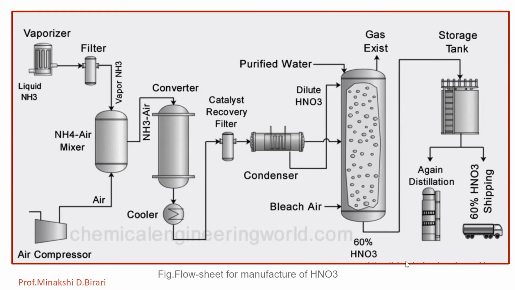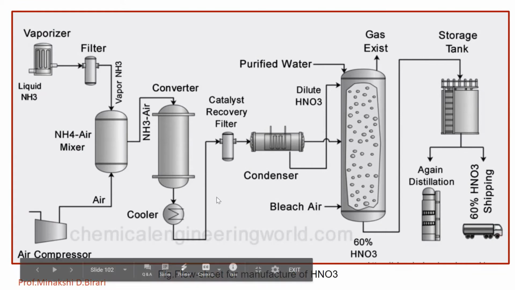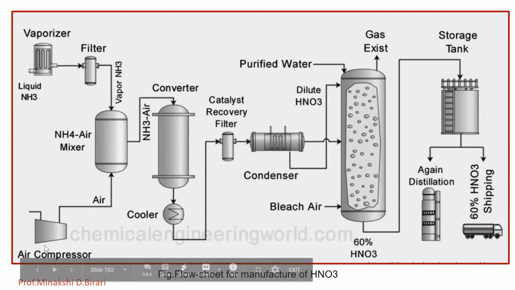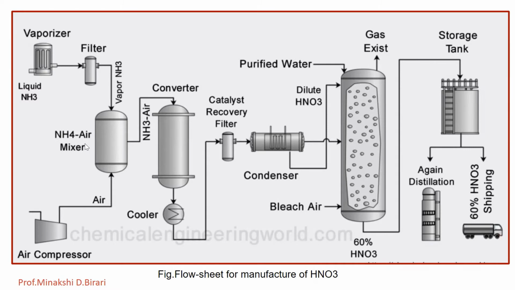So this is the flow sheet for the manufacture of HNO3. By using that we can explain the manufacture of HNO3 by Ostwald's process. Anhydrous ammonia is evaporated to ammonia vapor in a continuous steam evaporator. Then the air is compressed to 100 psi, preheated to 300 degrees Celsius and filtered. Then the ammonia and air, the mixture of gases,